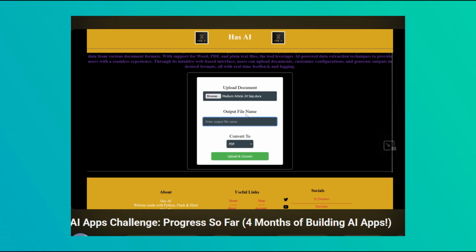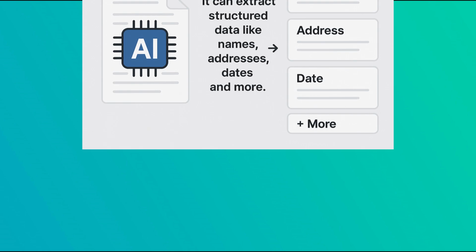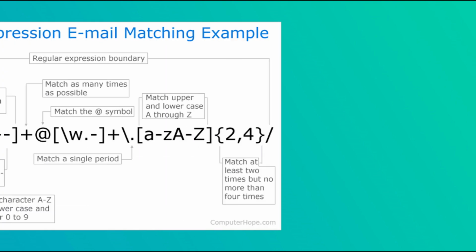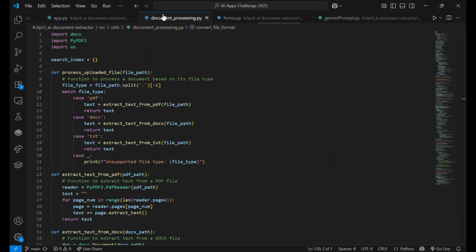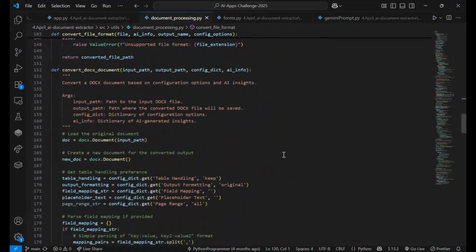So let's dive in. April, I built the AI document extractor and converter. I did show the in progress version last time, so now it's completed. It's a powerful web app that takes Word, PDF, and text files, and it can extract structured data like names, addresses, dates, and more. It uses intelligent mapping logic, regex matching, that's regular expressions, and customizable configurations to process documents and export clean outputs in different formats. Okay, so now I'm going to quickly show the final version of the code to quickly scroll through.